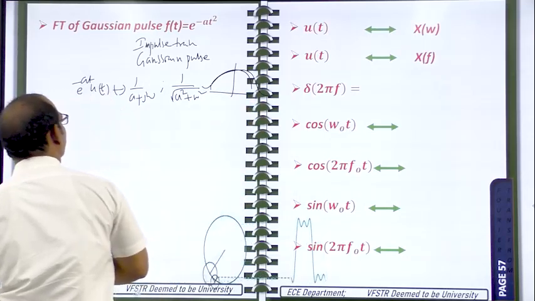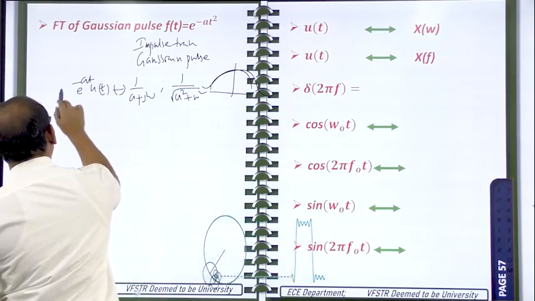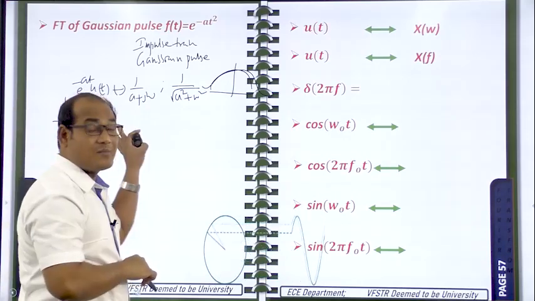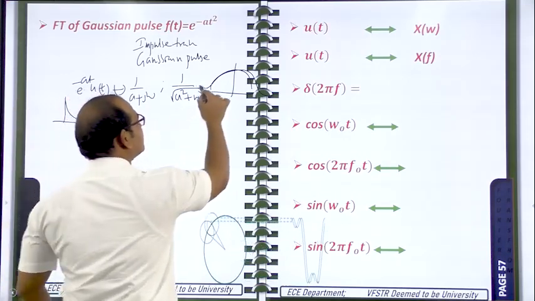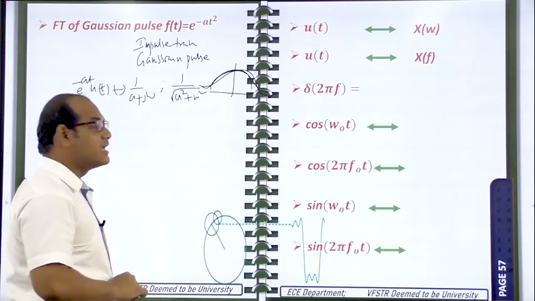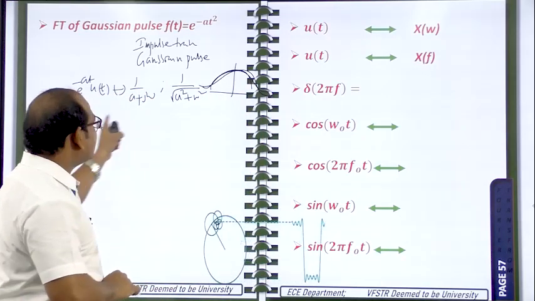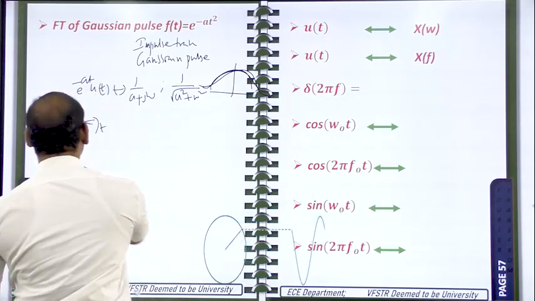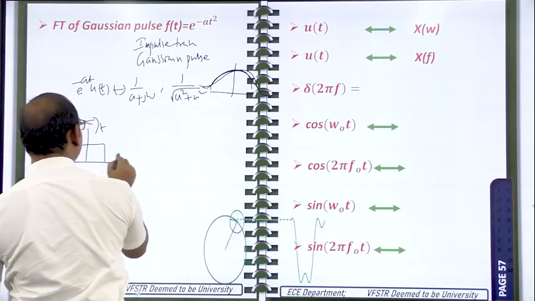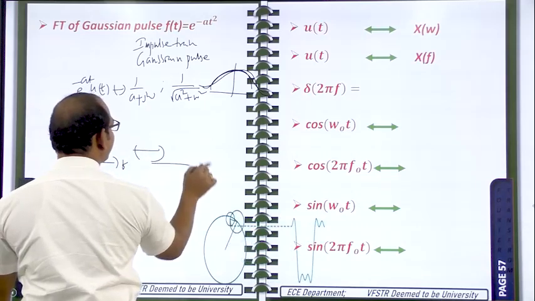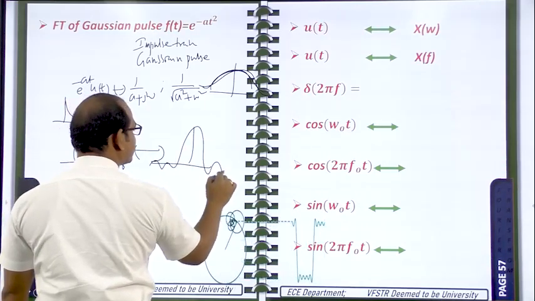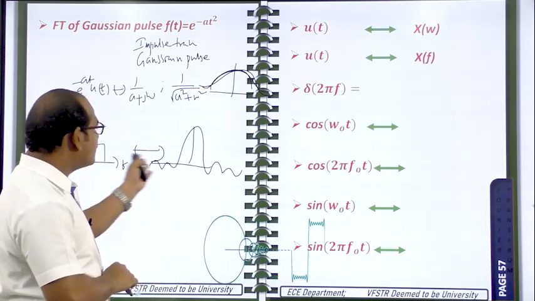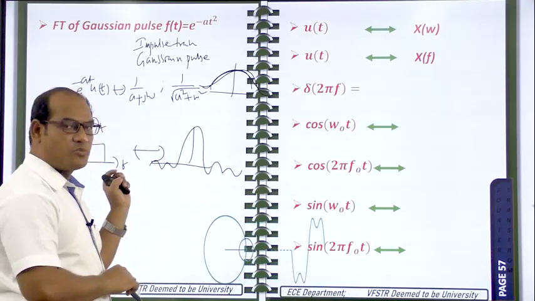That means in the time domain, if you take the signal, it is like this, an exponentially decreasing signal, but in the frequency domain it is like a bell shaped signal. So the shape of the time domain signal and the shape of the frequency domain signal are both different. Now you take another signal like a rectangle pulse signal in the time domain. In the frequency domain you are getting a sinc function. Like this you will get a sinc function. So the shape of the time domain signal is different from the shape of the frequency domain signal.